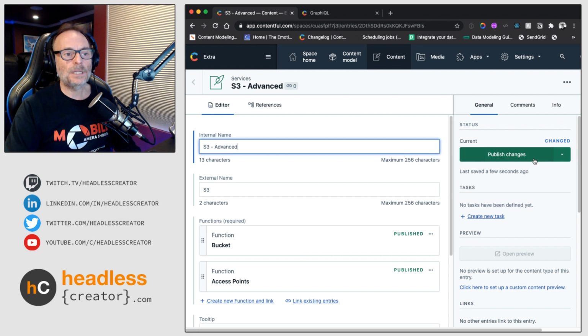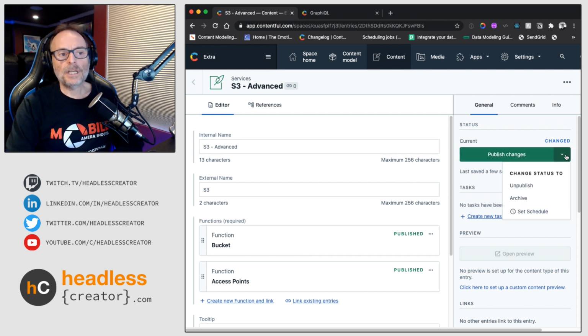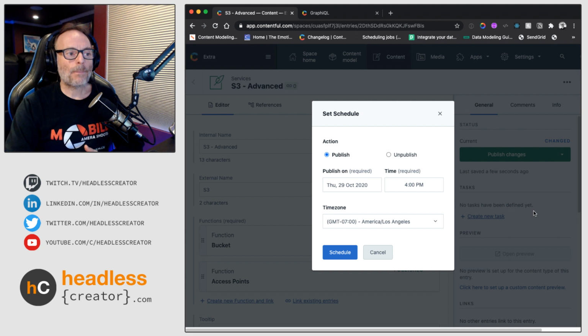So the way you do it is under Publish here, you don't click on Publish, you click on the little pull down arrow. And then here you can see where you can unpublish the entry, you can archive it, or you can set a schedule. So I'm going to go ahead and click on set schedule. You can set the date and time.